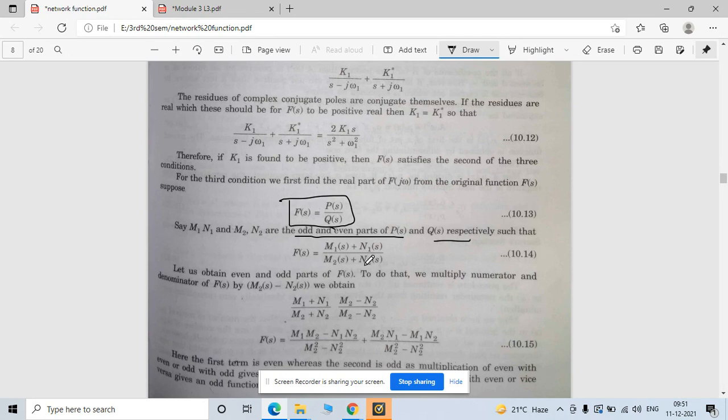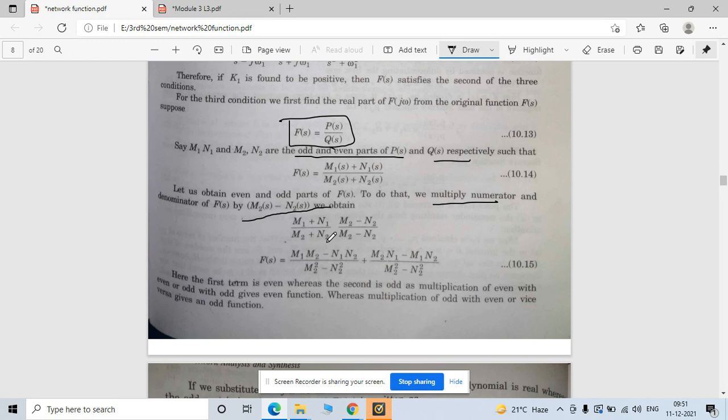Okay, so this is nothing but this, and you can also adjust this factor. See, when you multiply numerator and denominator by m2 minus n2, what you will get, see, your function looks like this, right? Multiply this factor with this. Now observe, the denominator becomes m square minus n square, right? And the numerator is m1 m2 minus n1 n2. Now this is your odd even term, right? The product of even terms is even, and the product of odd terms is also even.